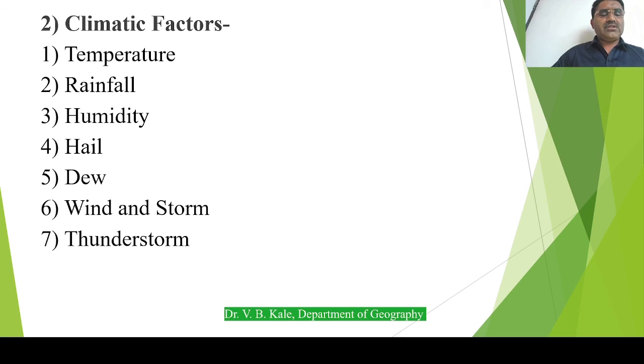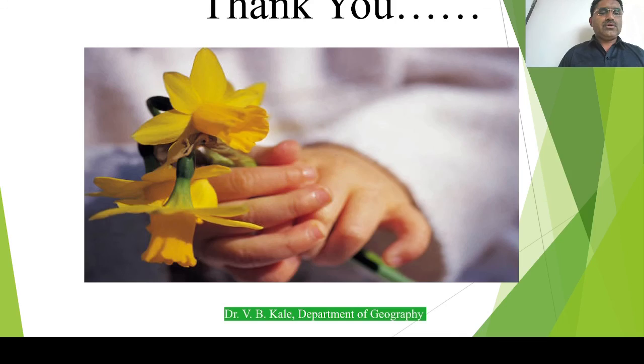And the last one is thunderstorm. Thunderstorms occur every year in many parts of the world, and particularly in Orissa and Andhra Pradesh, and that affects the overall agriculture. So thus there are various climatic factors which directly affect the overall agriculture, and this is all about the physical and climatic factors which affect agriculture. So today we stop here.